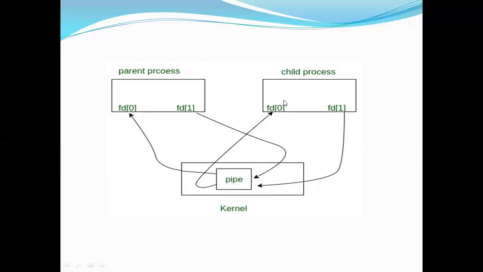As I told, only from one end you can write and from one end you can read. Now let's see how this pipe is used for communication between two processes. Now the writing end, that is the file descriptor 1 side, if the parent is writing, then from the reading end the child will read. Otherwise the child will write from the writing end, then the parent will read from the reading end. In this way also we can use the pipe for communication.